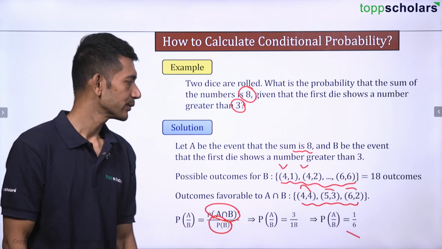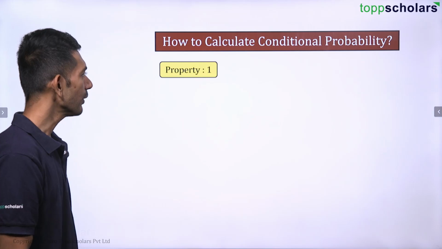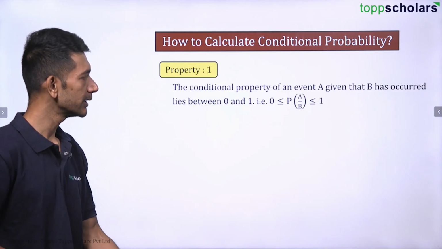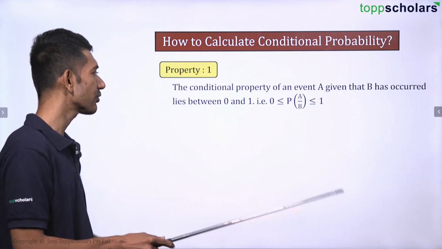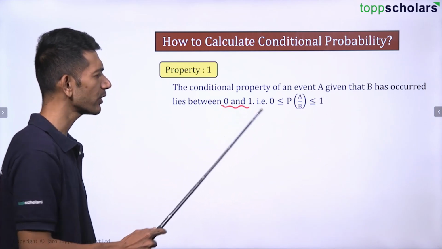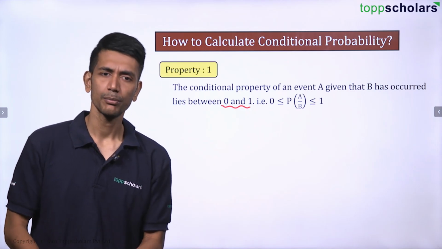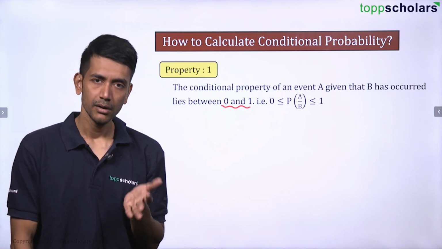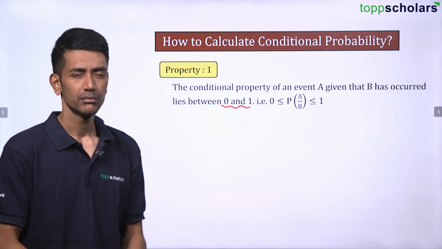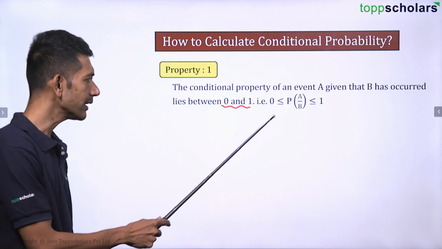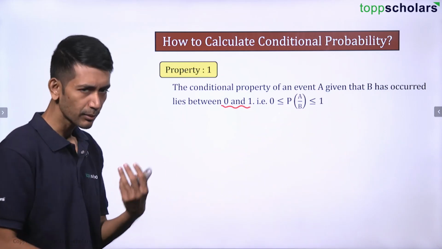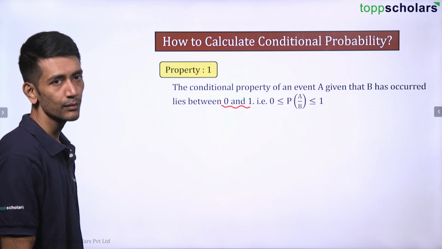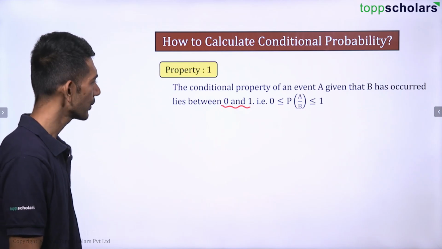Correct. Let's continue. Now let us see some of the properties of conditional probability. The first property is that the conditional probability of an event A given that B has occurred lies between 0 and 1. It is quite obvious, because we are talking about probability. Probability is never greater than 1; maximum it can be 1, the least it can be 0. So the conditional probability of event A where B has occurred is greater than or equal to 0 and less than or equal to 1. Clear?